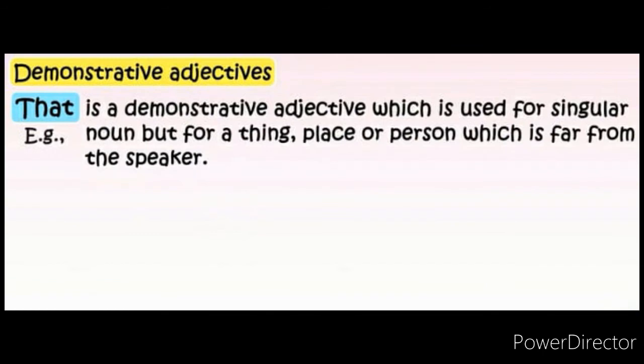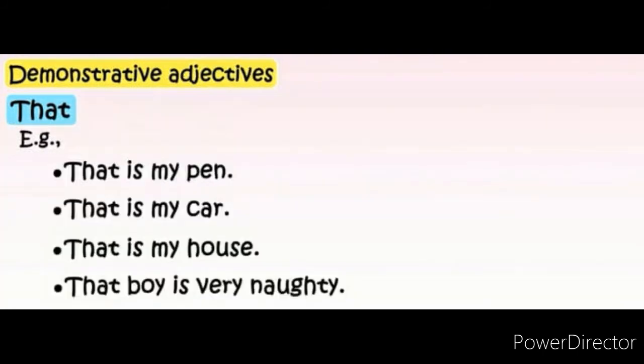Next demonstrative adjective is that. That is also used for only singular nouns, and it is used to denote a thing, person or place which is far from the speaker, like that. That is my pen. That is my car. That is my house. That boy is very naughty.